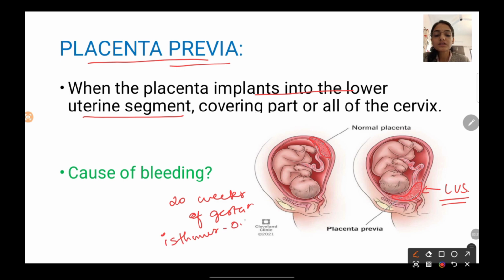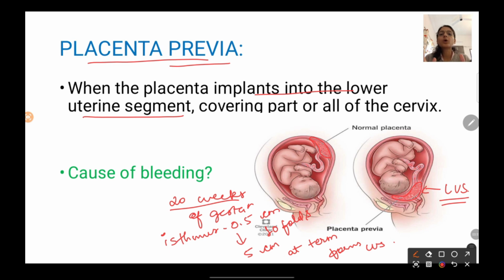So the isthmus is around 0.5 centimeter around 20 weeks. And after that, until the pregnancy reaches term, it elongates almost 10 fold and becomes 5 centimeter at term and forms the lower uterine segment.